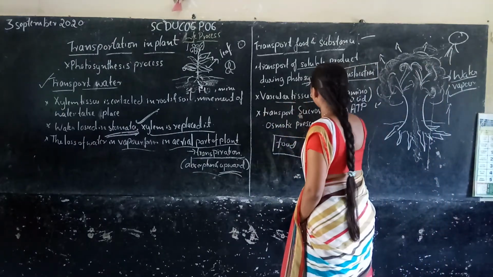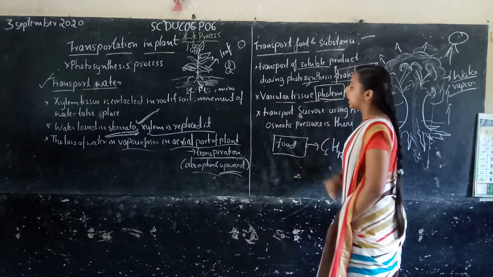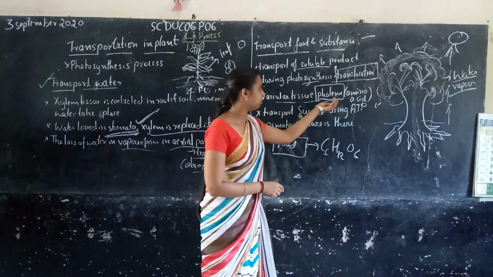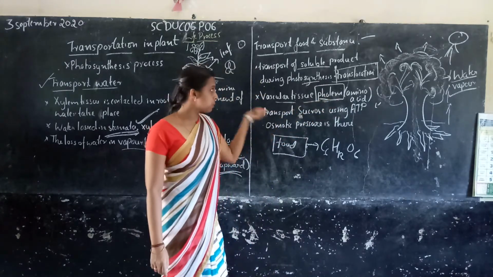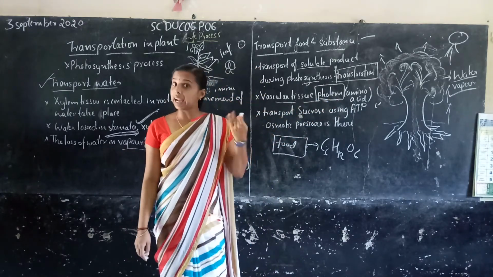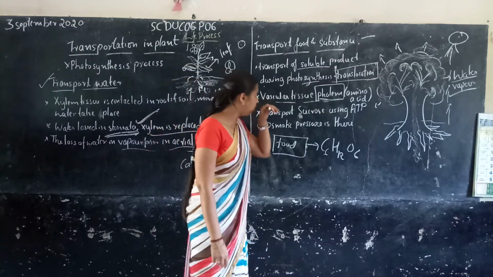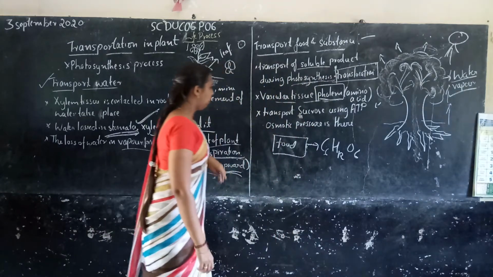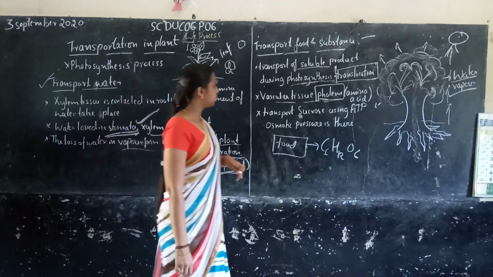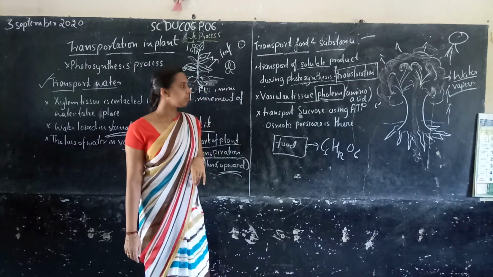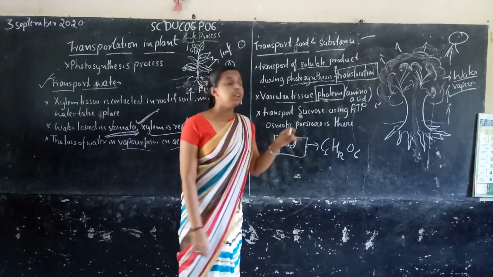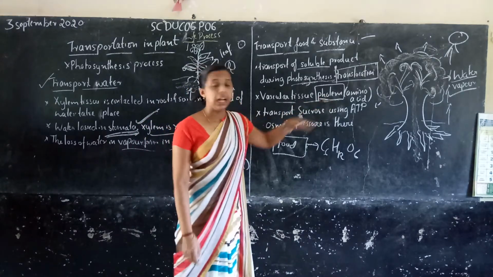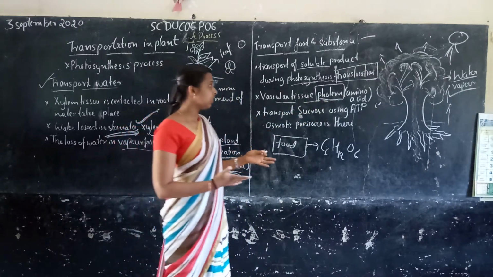The vascular tissue phloem helps the transportation of food and substances produced during the photosynthesis process. The phloem tissue helps in transportation of the food made during photosynthesis.